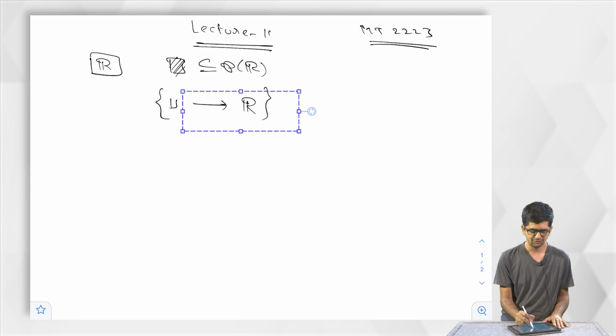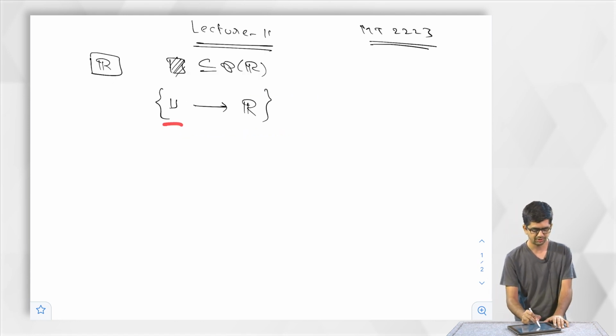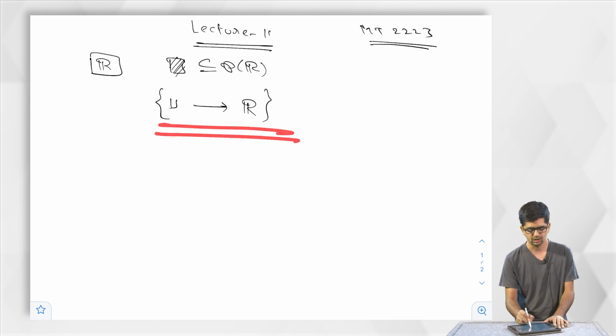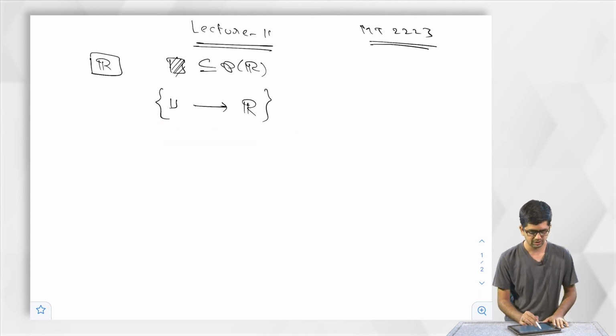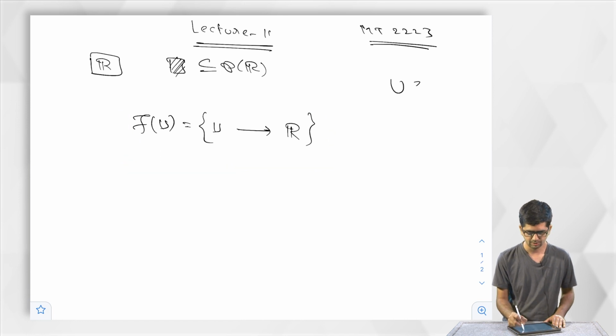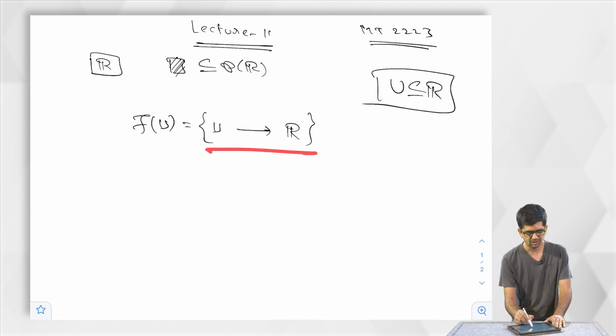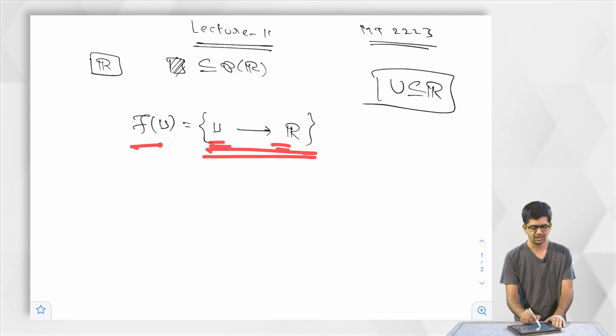So, now we are trying to understand the set of all functions from a subset U of R to R. Let me denote this set of all functions by F of U. Given a subset U of R, we denote the set of all maps from U to R by F of U.